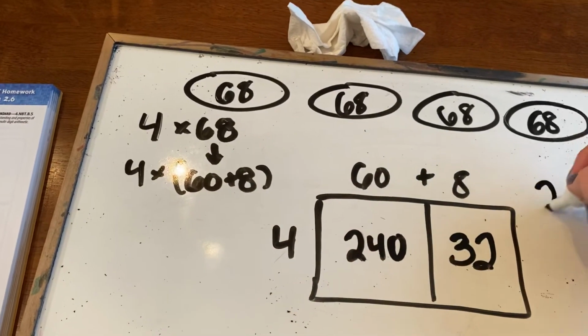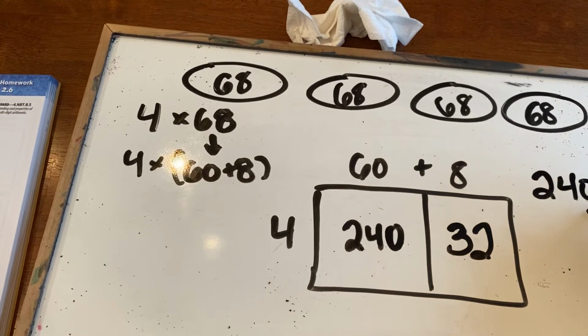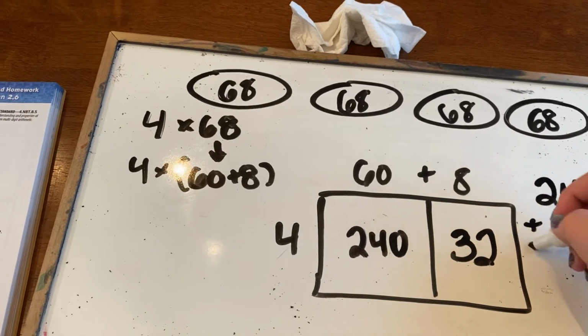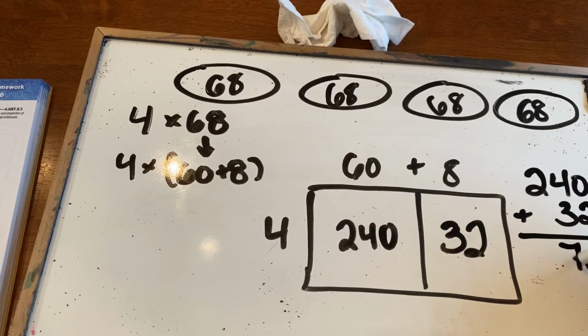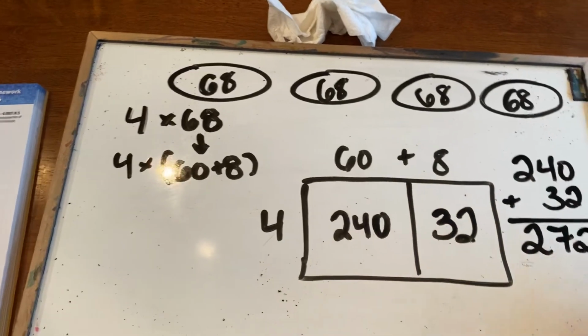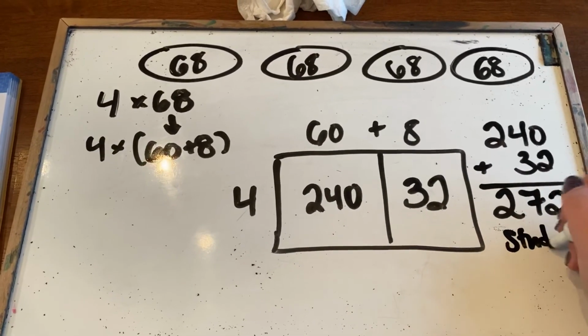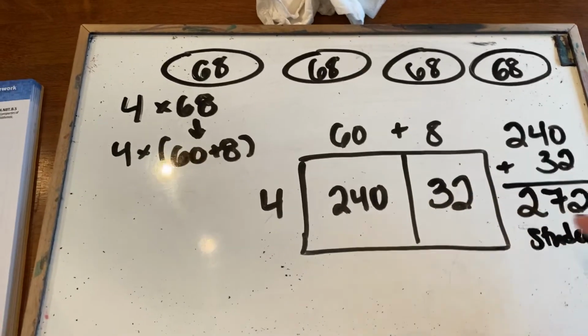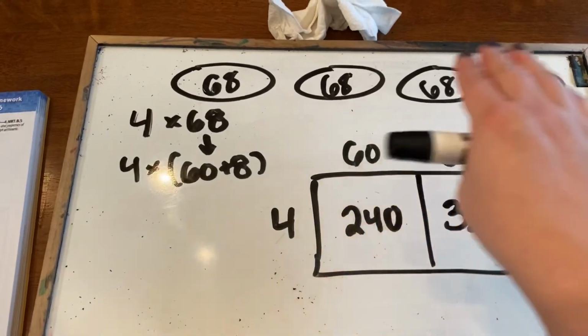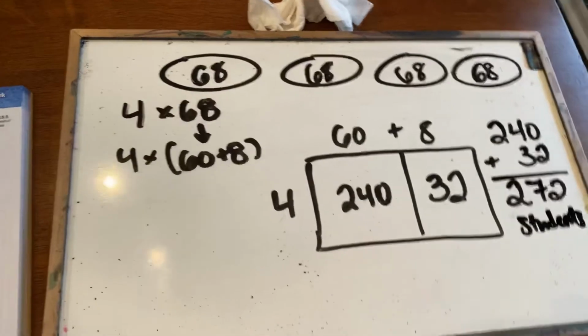And then I just put my pieces back together. So a total of 272 students are going on the field trip. And those 272 students are evenly distributed between the 4 buses.